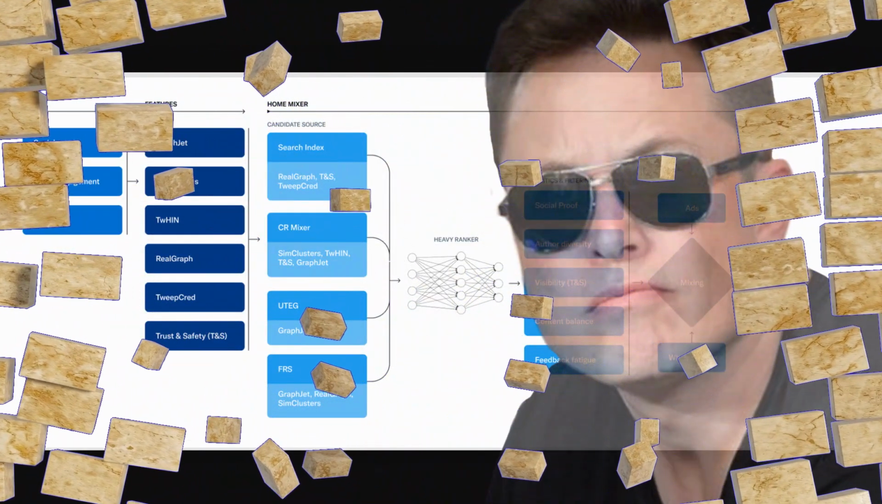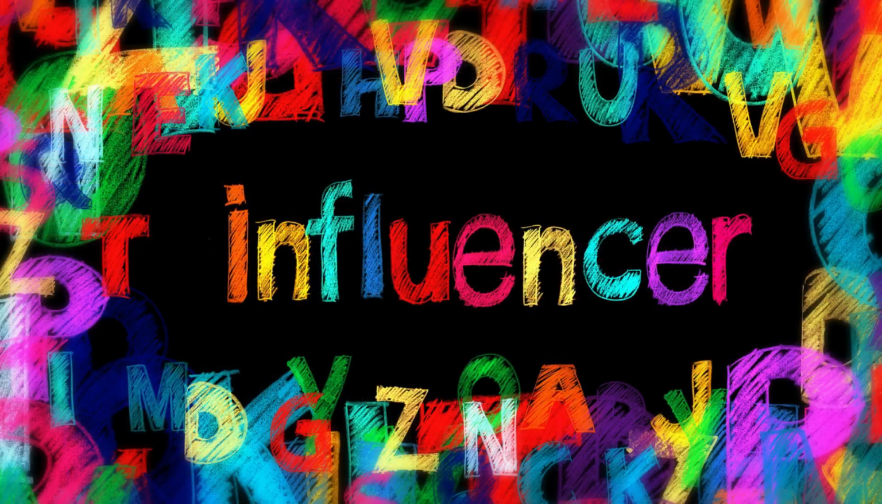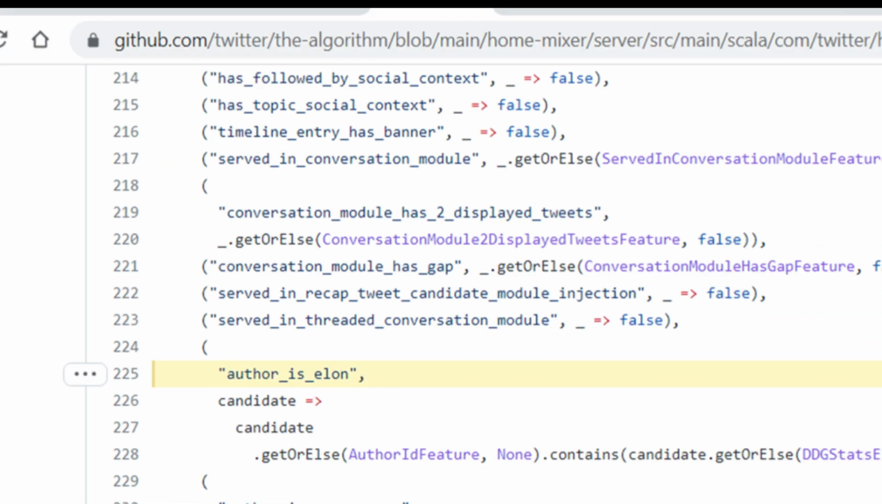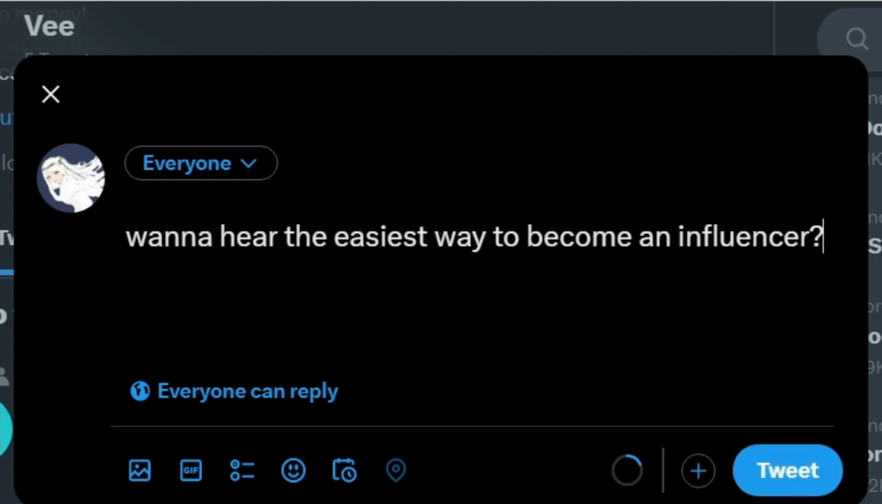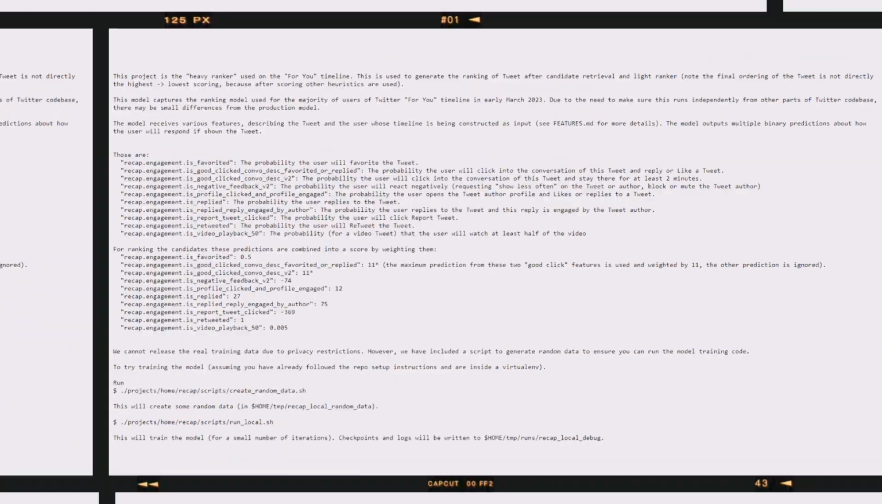Elon Musk made a Twitter algorithm open source and everyone is wondering how to use it to become a popular influencer. I've read a ton of text on GitHub and despite knowing almost all of this, it's really weird to see it in black and white as evidence. Want to hear the easiest way to become an influencer? Okay, here we go.